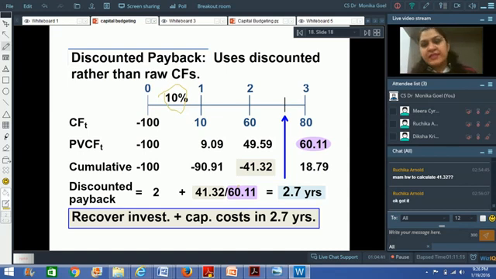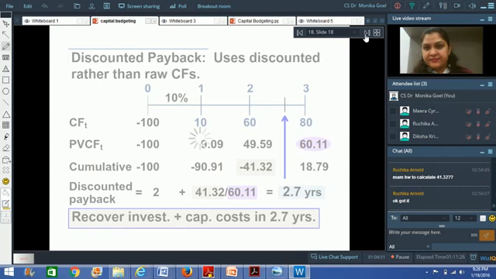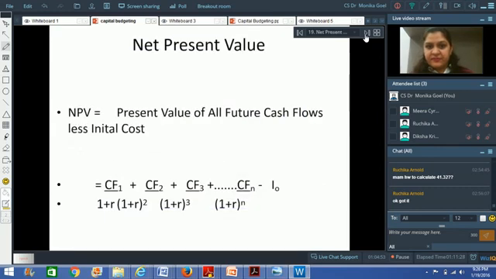Because I am trying to find out the cumulative. 90.91 minus 90.91 plus 49.59 is equal to minus. Is it clear? So in this 2.7 years, I am recovering not only my initial investment of 100 rupees, but also interest at the rate of 10%. And the name of the technique is discounted payback, because I have discounted my cash flows and then calculated the payback period.